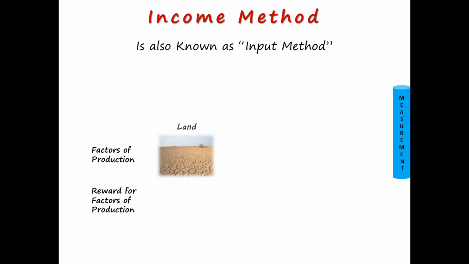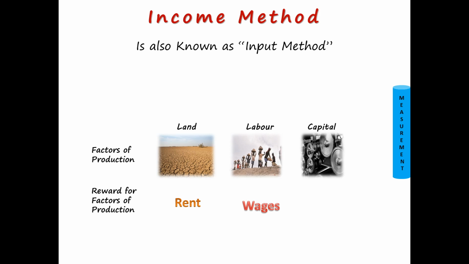The four factors of production are land, and the reward for land is rent. So rent comes because of the services of land. Labor, and the reward for labor is wages. Wages are derived when the labor provides his services. Third factor of production is capital, and because of the use of capital we get interest. And lastly, it is the organization. An organization, for its efforts to bring together the different factors of production for planning, coordinating, directing, budgeting, and all those things, gets profit.